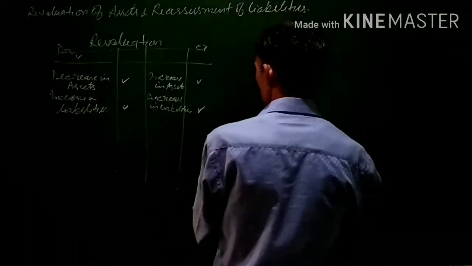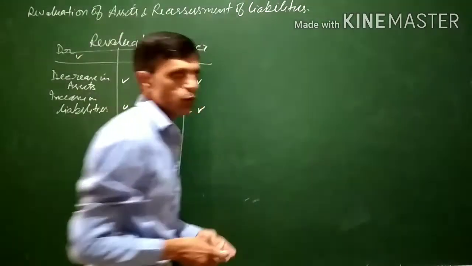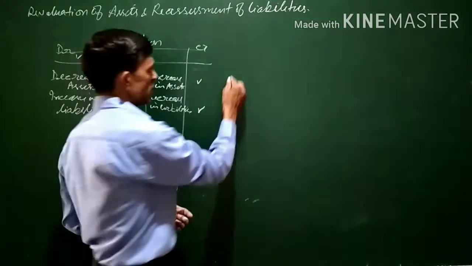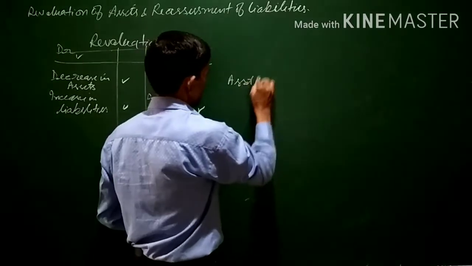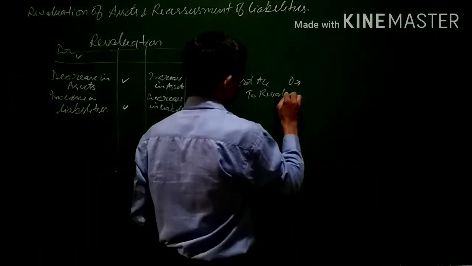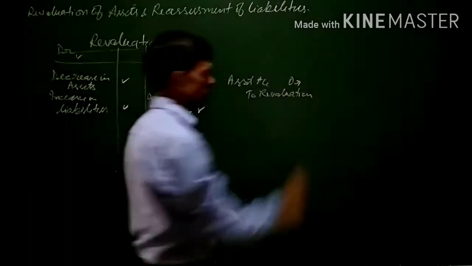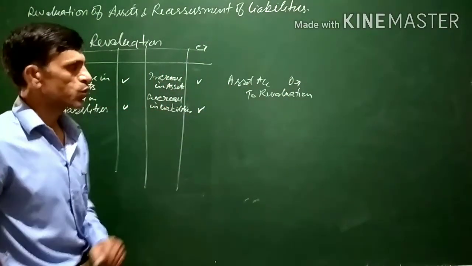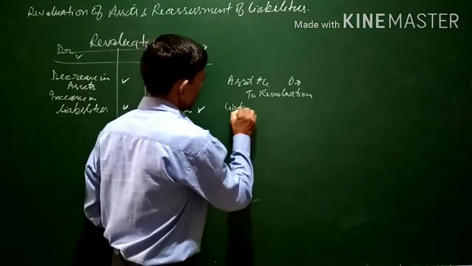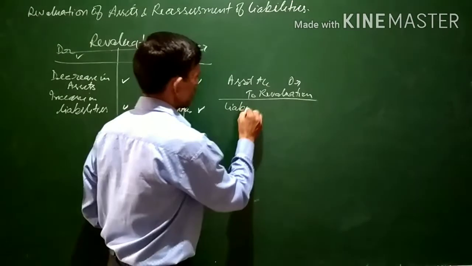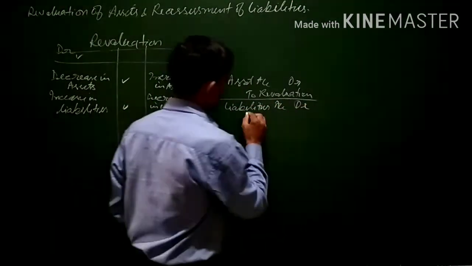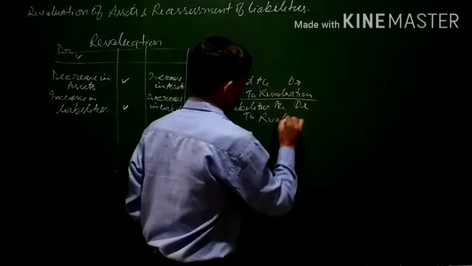Now, for an increase in asset, the entry will be asset account debit to revaluation account. For a decrease in liabilities, the entry will be liabilities account debit to revaluation account.